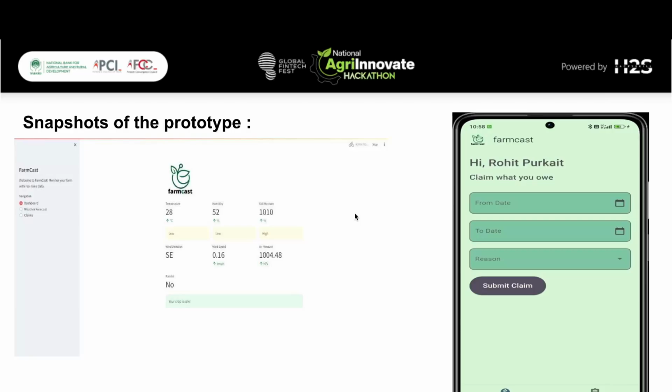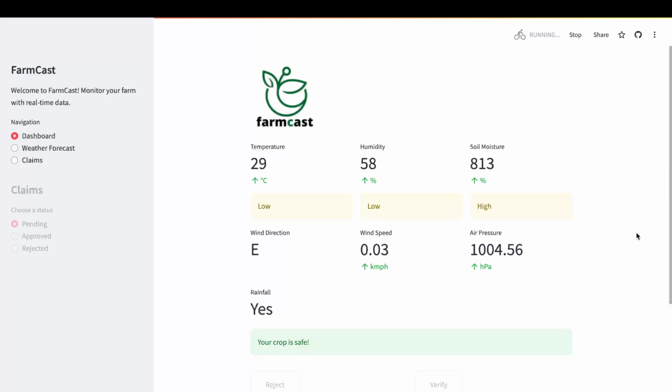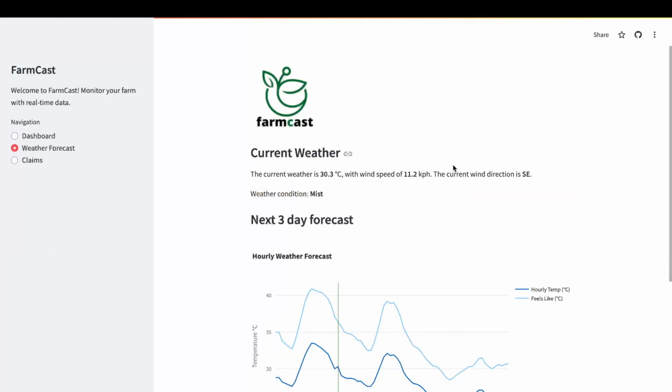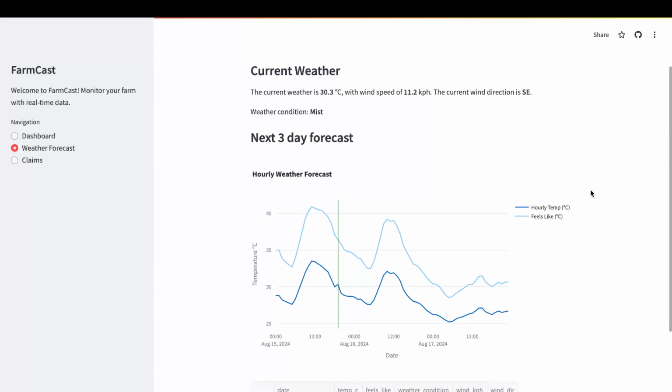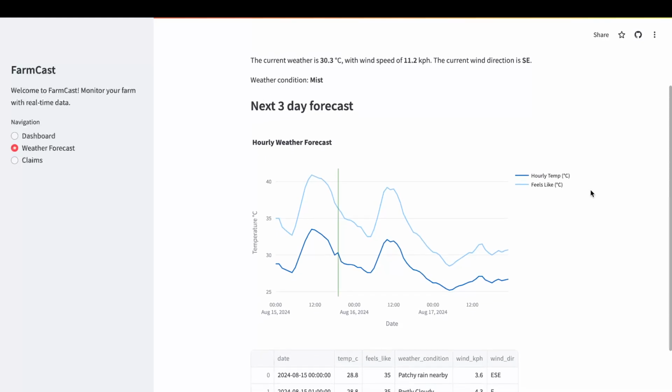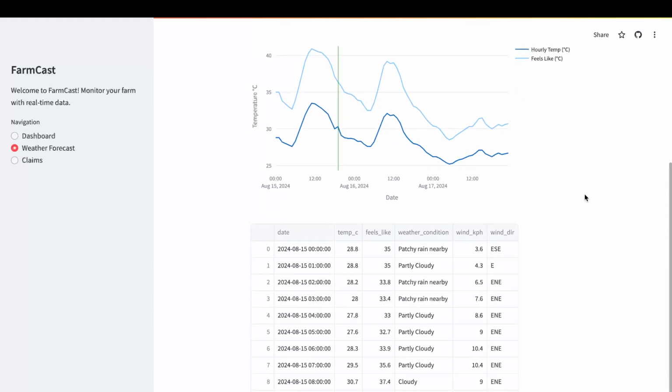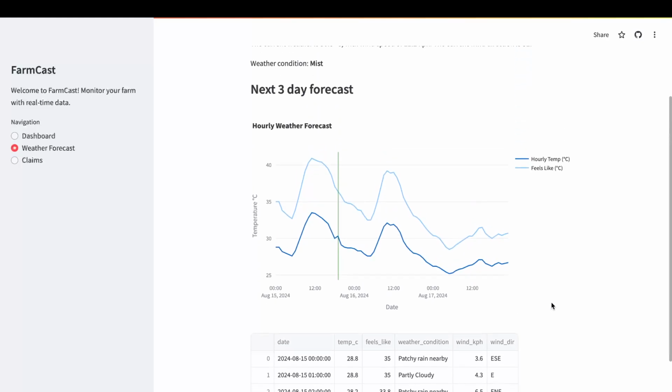Now let me deep dive into the application once. So this is the web dashboard where all the temperatures, all the parameters that we are collecting would be shown. And then we have the weather forecast. We are currently predicting the next 3 days of weather based on the specific locality where the device is placed. It would tell how the weather would be, how it would feel, what the temperature is going to be, and what the wind direction would be. So we are giving all the analysis to the farmers very easily at just a single click.